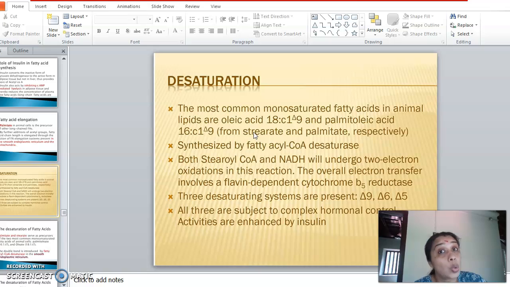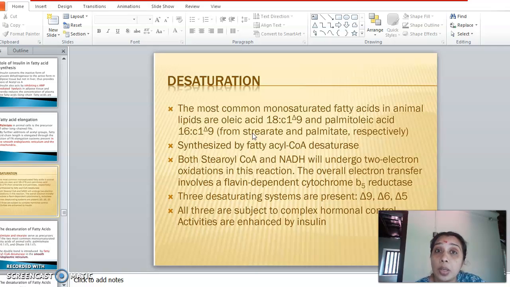Again, it is a saturated fatty acid. Only the 16 carbon is converted into an 18 carbon fatty acid by the microsomal chain elongase system. And once stearic acid is formed, it will undergo desaturation by the desaturase enzyme, so that stearic acid is now converted into an unsaturated fatty acid.